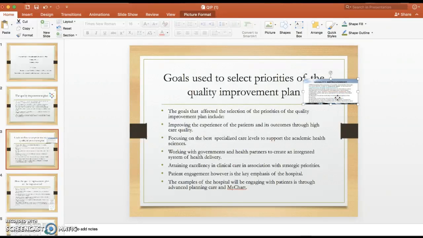Patient engagement, however, is a key emphasis of the hospital. The examples of how the hospital will be engaging with patients is through advanced care planning and MyChart.